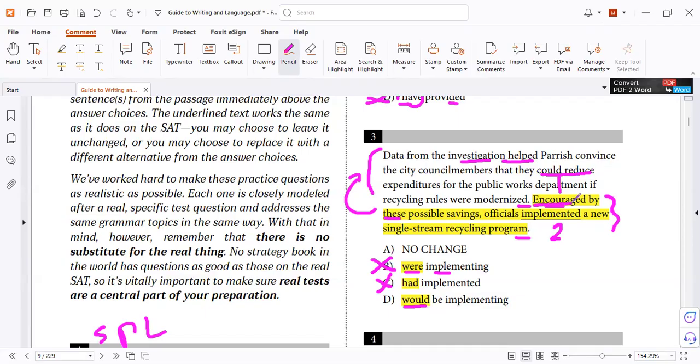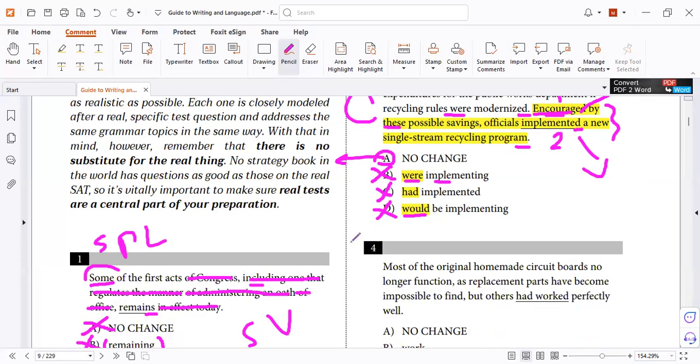So the actions already happened, they are not hypothetical or guessing or assuming. Now letter A is correct because it's past simple tense. "Encourage" is past simple, "help" is past simple, "reduce" is past simple, "implement" must be simple, and "were" is past. So it must be past simple tense. That's why.